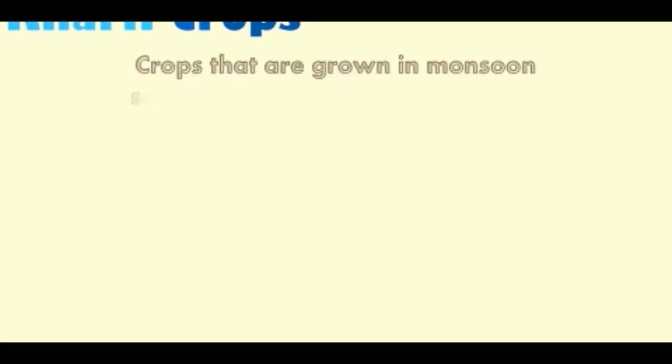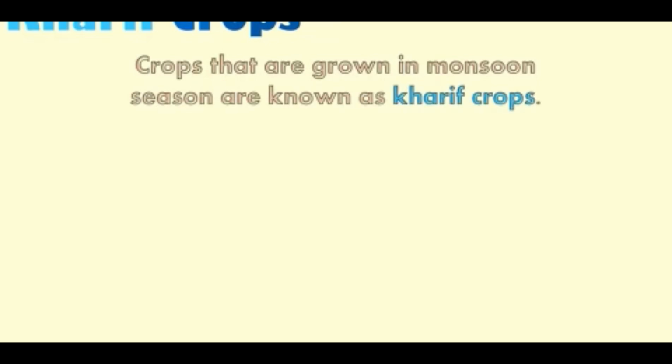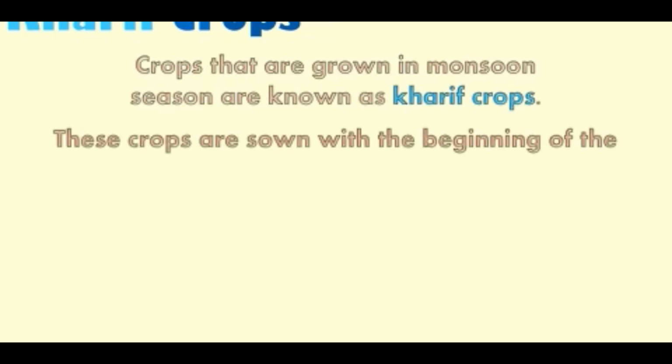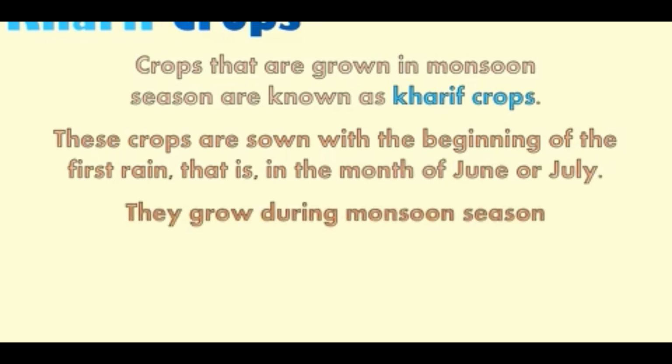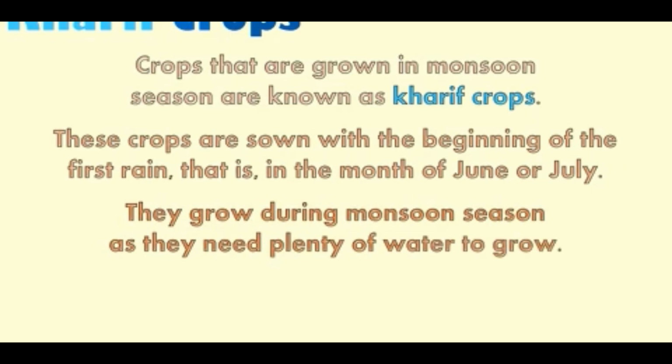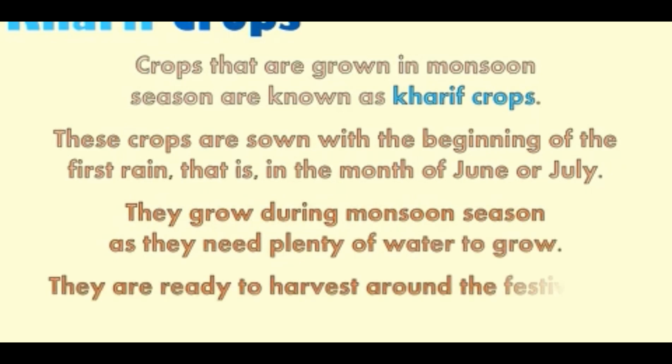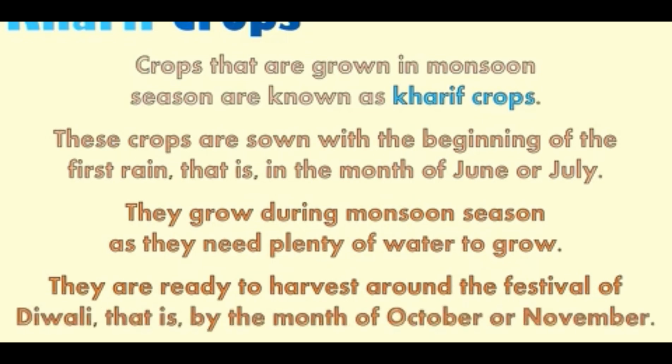Then comes kharif crops. The crops that are grown in monsoon season are known as kharif crops. Monsoon season basically means the rainy season. These crops are sown at the beginning of the first rain, that is, in the month of June or July. They grow during monsoon season as they need plenty of water to grow. They are ready to harvest around the festival of Diwali, that is, by the month of October or November.